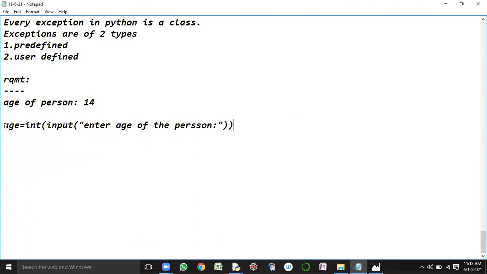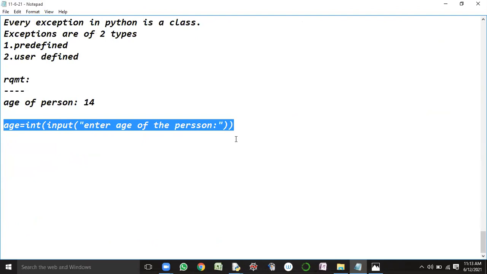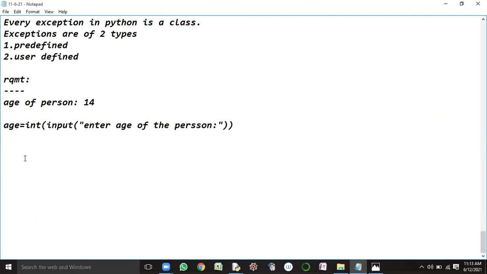When I'm writing this kind of Python code, is this age variable accepting any kind of non-decimal value or not? Yes, sir. If I'm giving an age value which is less than 18, is it going to accept or not? Yes, sir. So it is going to accept, but it should not accept.